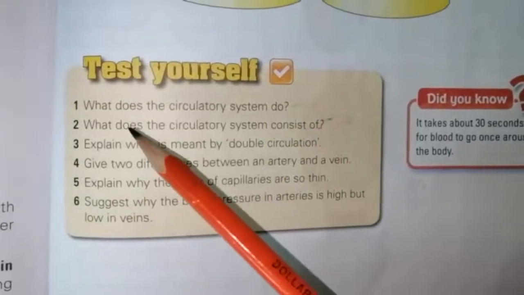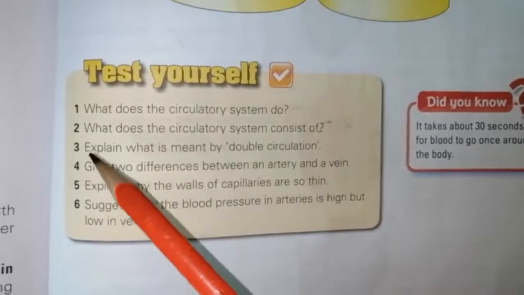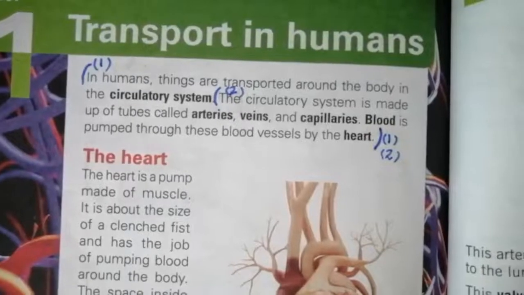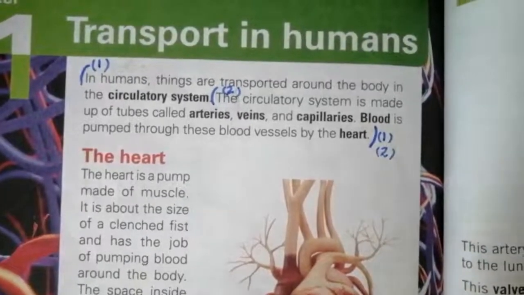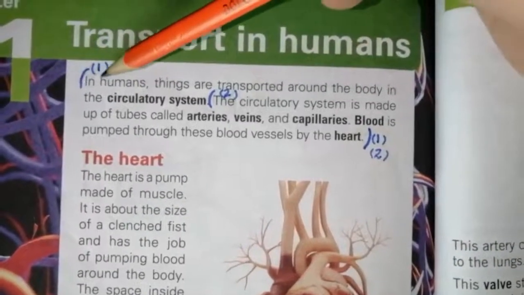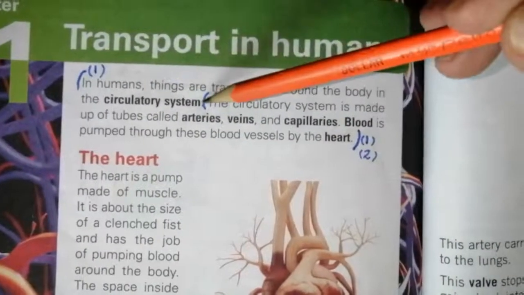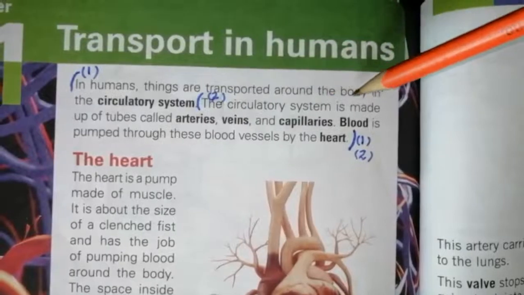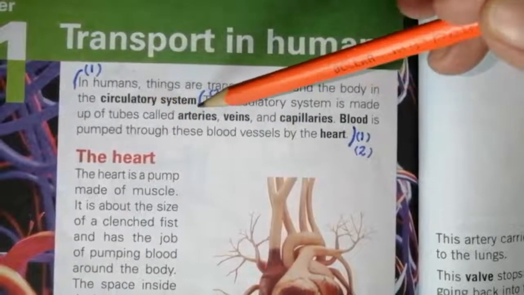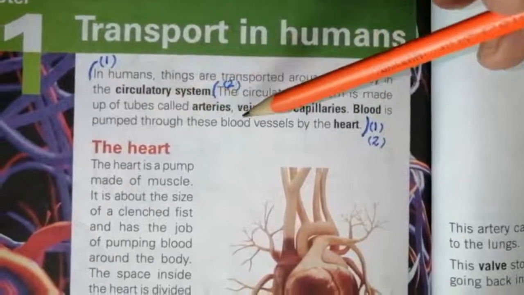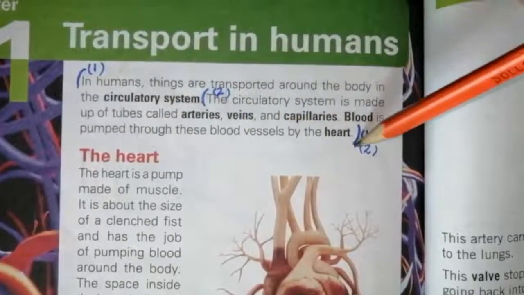Next, beta, we have to do test yourself. Question number 1. What does the circulatory system do? The answer is on page number 136 and it will start from this line. In humans, things are transported around the body in the circulatory system. The circulatory system is made up of tubes called arteries, veins and capillaries. Blood is pumped through these blood vessels by the heart.